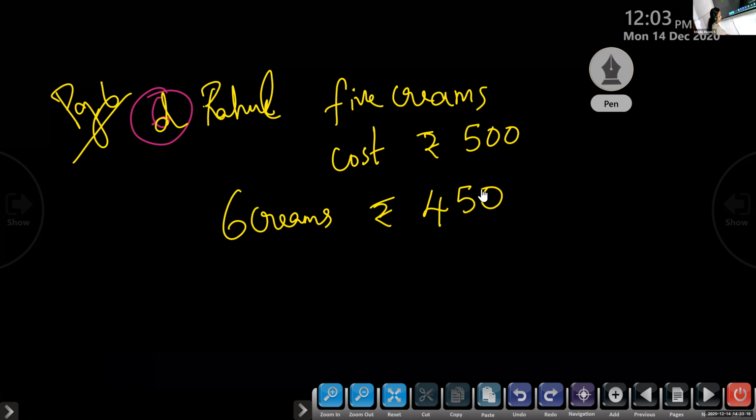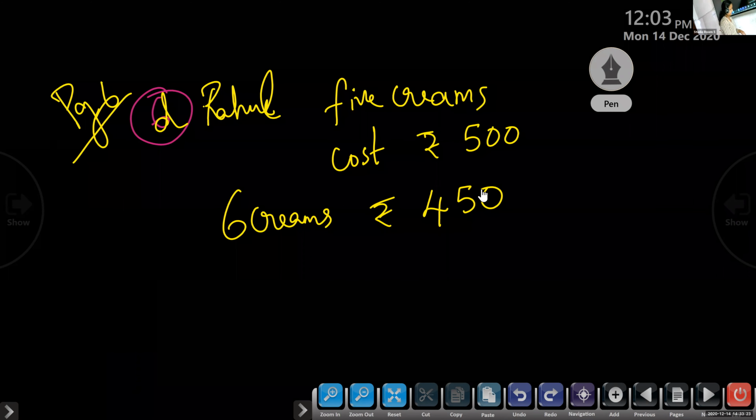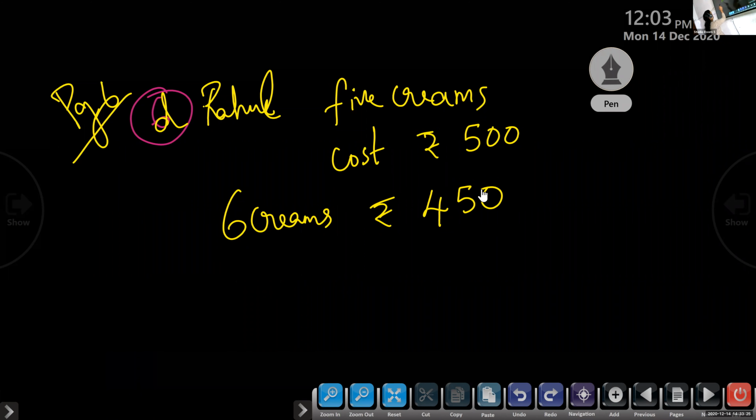Which pack should Rahul buy so that he spends a lesser amount? We want to know which packet he has to buy.